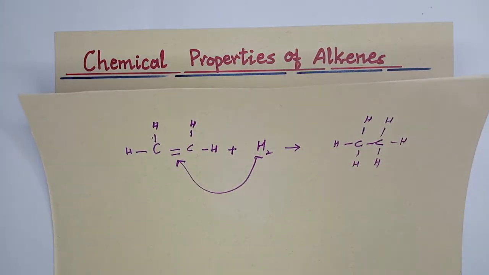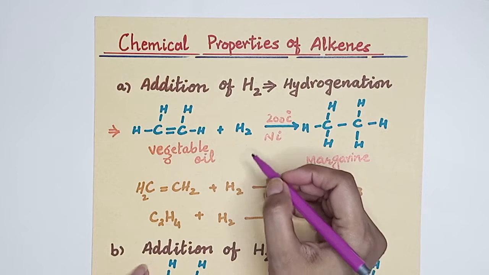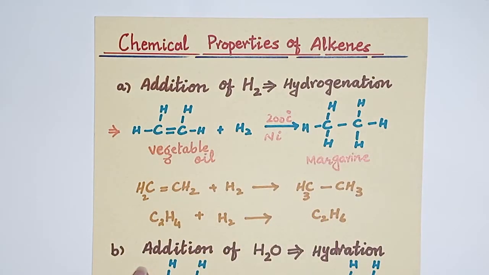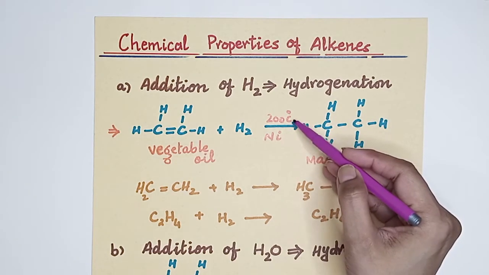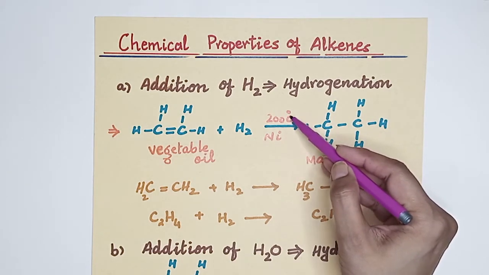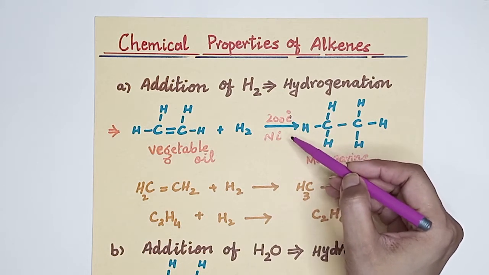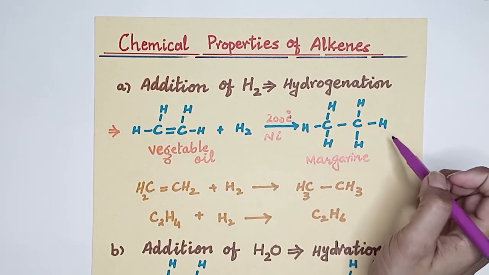So as we discuss the addition of hydrogen, this hydrogen molecule will be added to the ethene molecule. The conditions required for this reaction are a temperature of 200 degrees centigrade and nickel as a catalyst, and it will form a saturated hydrocarbon.